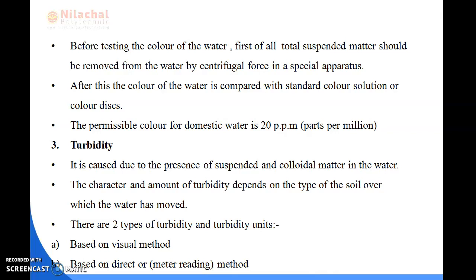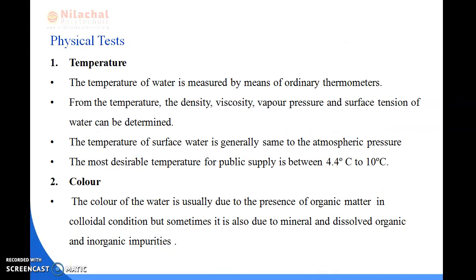So that means the color of the water is usually due to the presence of organic matter in colloidal conditions, but sometimes it is also due to mineral and dissolved organic and inorganic impurities. So we can say that the color of the water is mainly due to the presence of organic matter or mineral and dissolved organic and inorganic impurities.